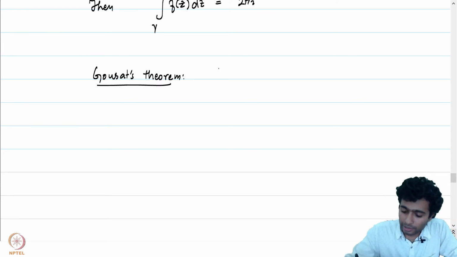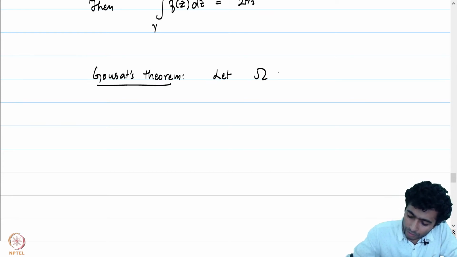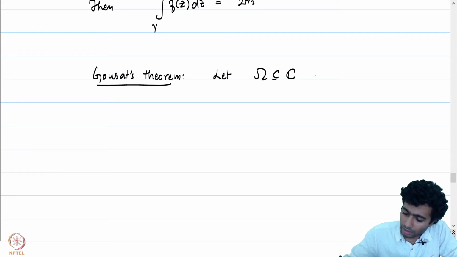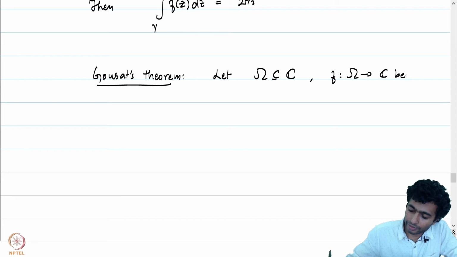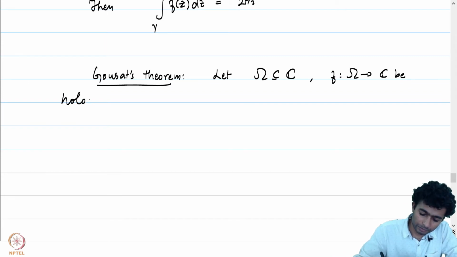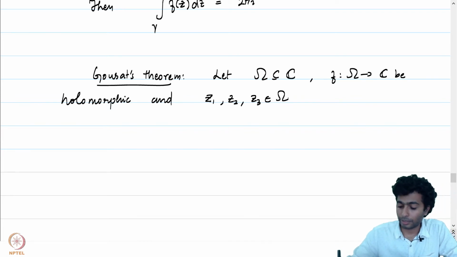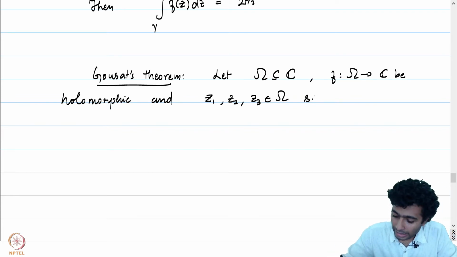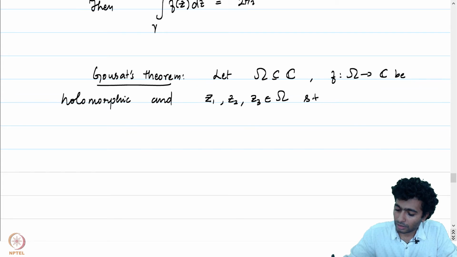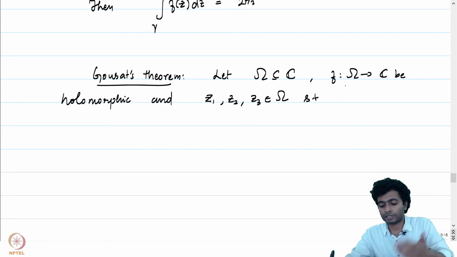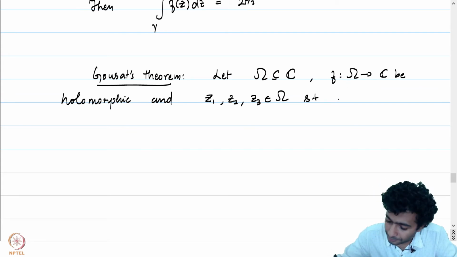Suppose omega is a domain in C, f from omega to C is holomorphic, and z1, z2, z3 are 3 points in omega such that the convex hull of z1, z2, z3 is contained in omega.